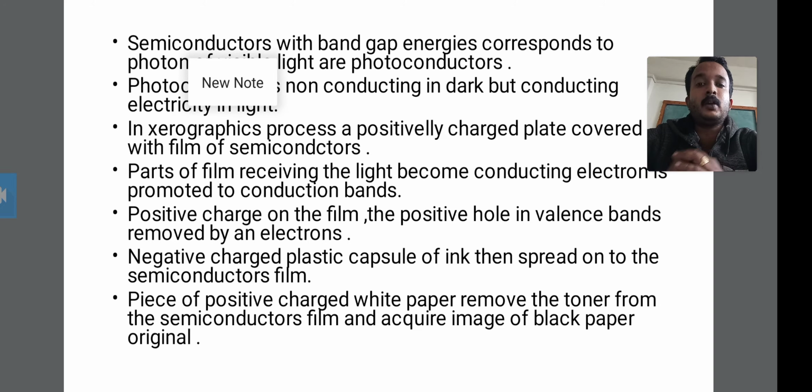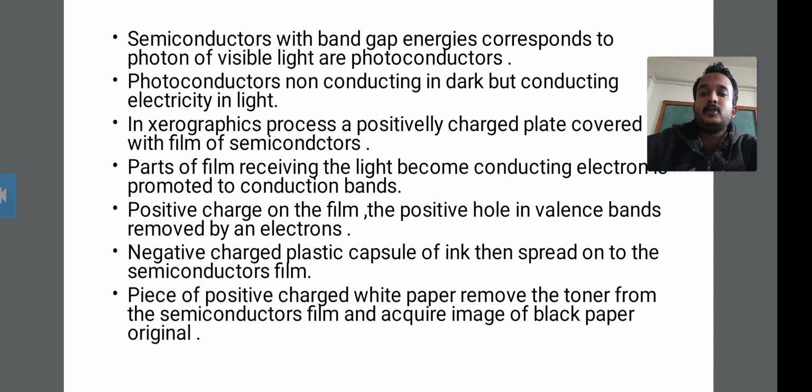Then it is conducting the electron. When light is thrown on this film, the negative rolls, as they are called, become conducting electron on these films, and that promotes the conduction bands, meaning the film receives the light.